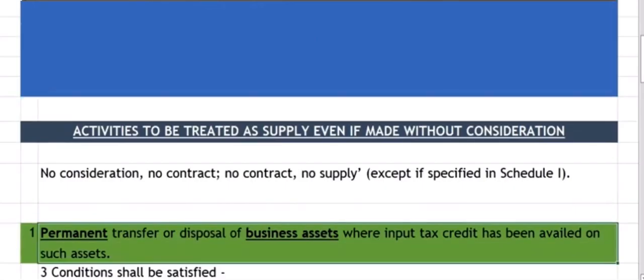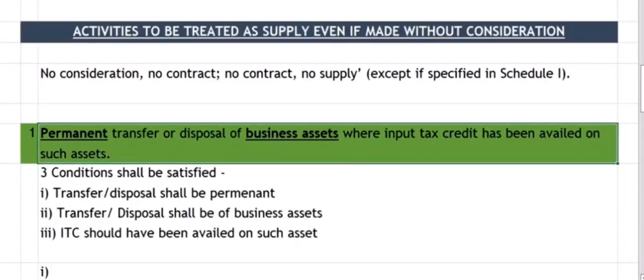First we will discuss para 1. Para 1 says permanent transfer or disposal of business assets where input tax credit has been availed on such assets. Here three conditions need to be satisfied. First condition is that the transfer or disposal shall be permanent. Second condition is that the transfer or disposal shall be of a business asset. And the third condition is that input tax credit should have been availed on such asset.